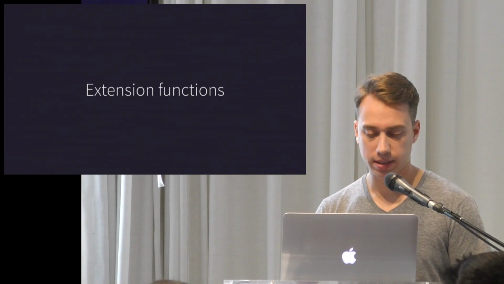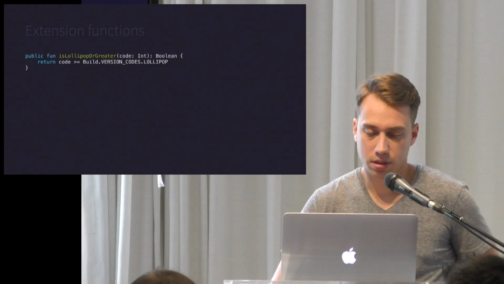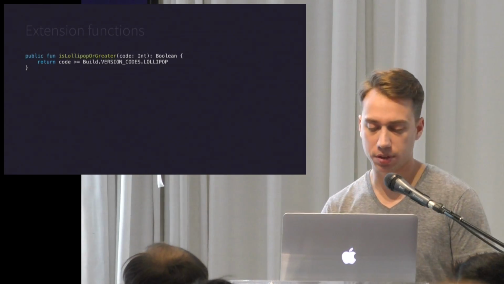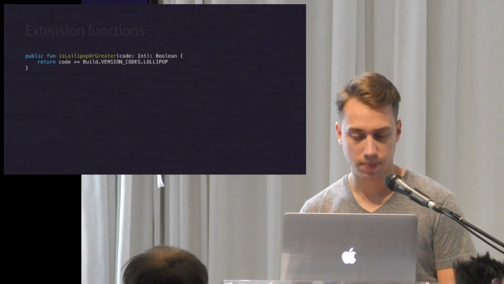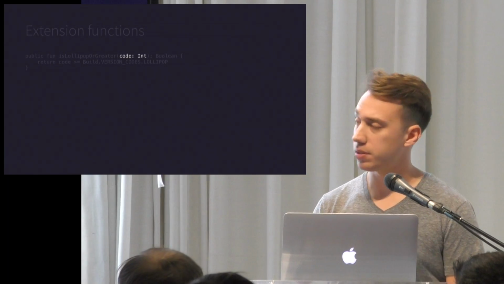Okay, extension functions. I think it's one of Kotlin's most powerful features, although it's not immediately obvious. So here we have a utility function, and it checks to see if we're running on lollipop or greater. And it takes an integer as an argument.